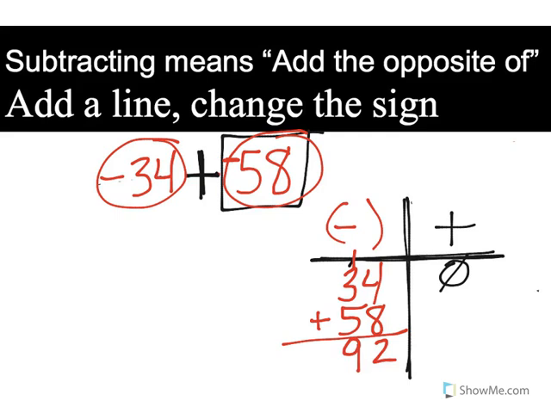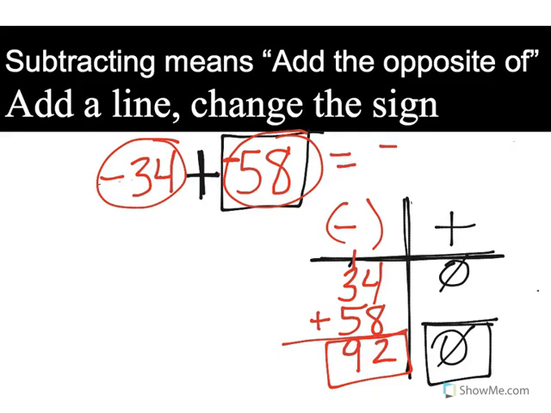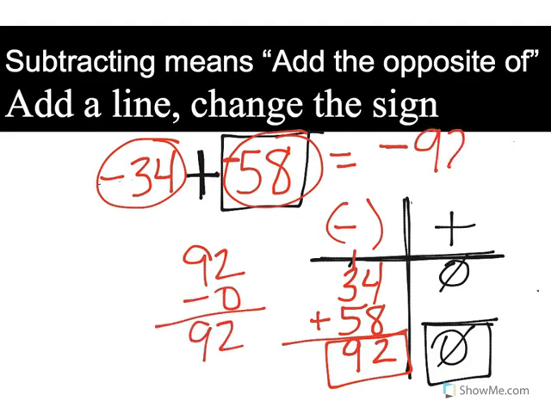It's 9. And what was the total points for the positive team? 0. All right, so here we're looking at the final score. Okay, 92 and 0. Well, which team won? The negatives, duh. So here I'm going to put my negative sign because they won. By how many points? That's too easy. 92 take away 0. Well, they beat them by 92 points. They beat them big time. Too easy. I hope that this is helping you a little bit.